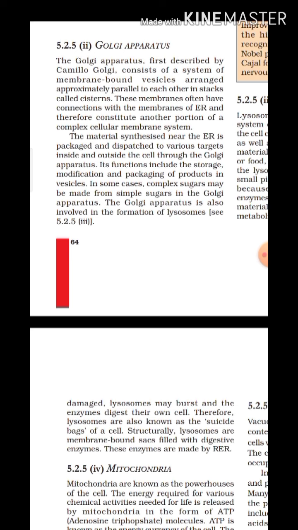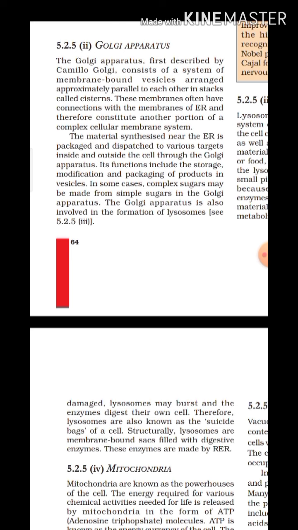The Golgi apparatus, this important cell organelle, was first described by Camillo Golgi, and it consists of a system of membrane bound vesicles arranged approximately parallel to each other in stacks called cisternae. That is, the vesicles are arranged approximately parallel to each other. It is not exactly parallel, it is approximately parallel to each other in stacks called what?